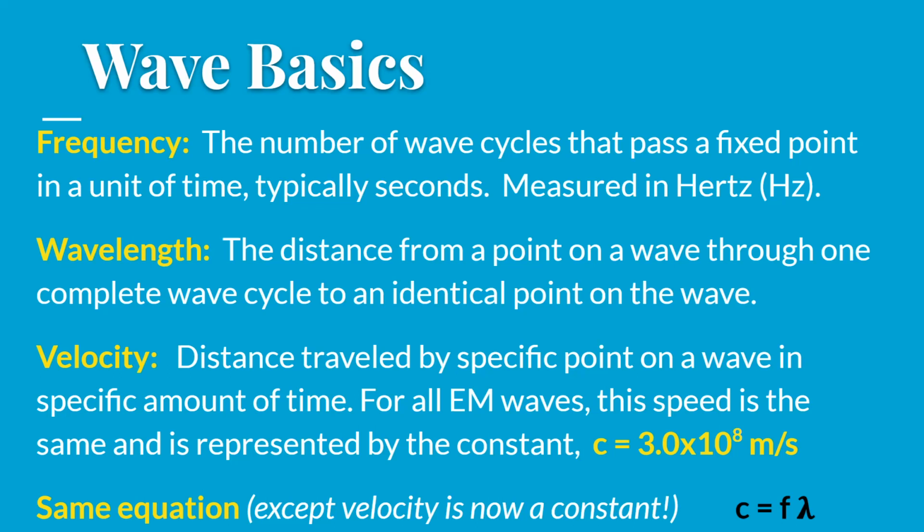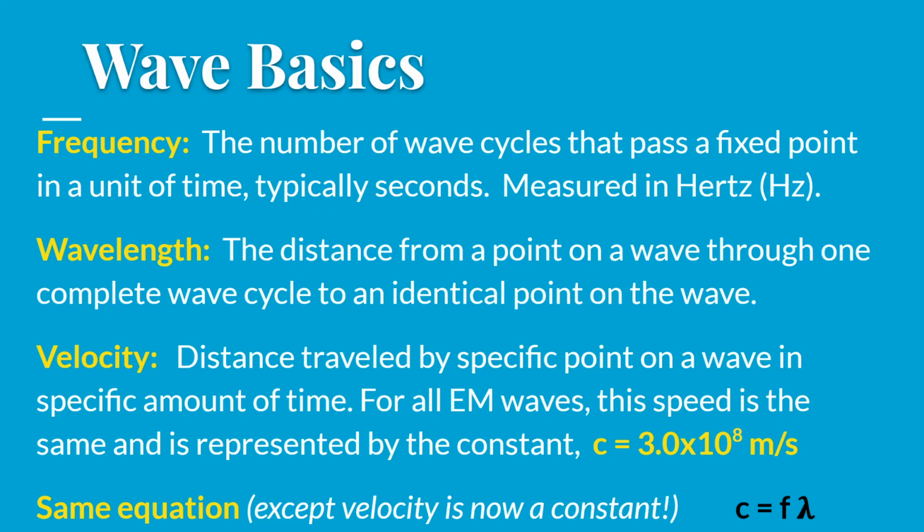It says c, that's what we use for the speed of light, constant c, equals 3.0 times 10 to the 8th meters per second. Okay, so that is going to be the velocity or the speed of light. And that's what we're going to use for all of our light waves. Our equation's the same. The equation that's up on my board, velocity equals wavelength times frequency, it's the same thing, except that now instead of velocity being a variable, it's always the same number.